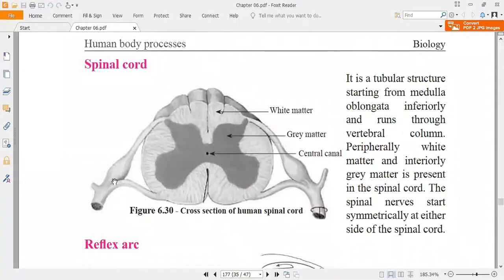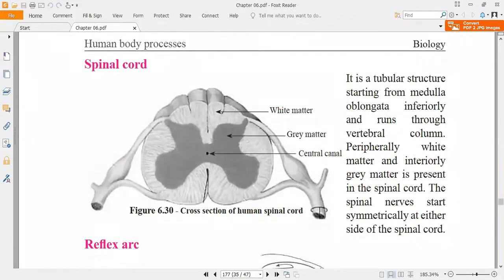Here, the spinal nerves arise from the spinal cord. They start symmetrically at either side of the spinal cord.